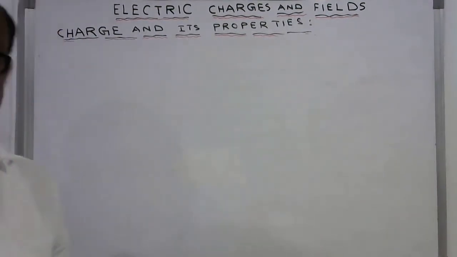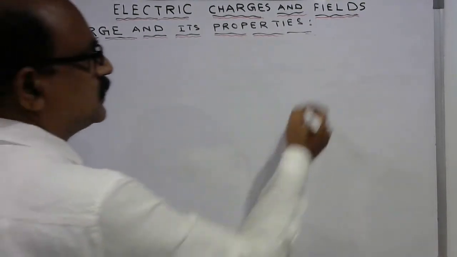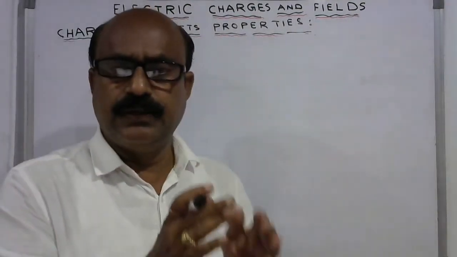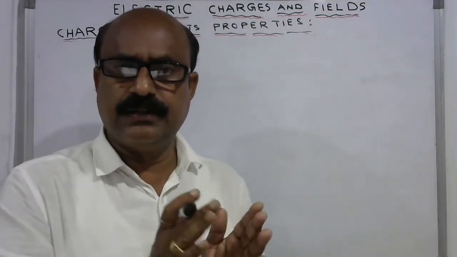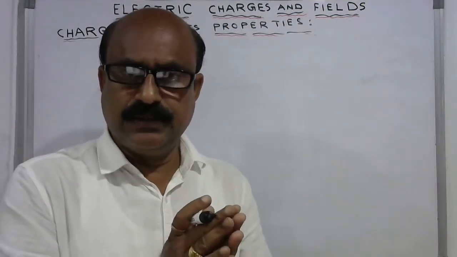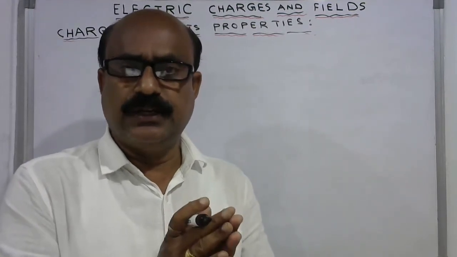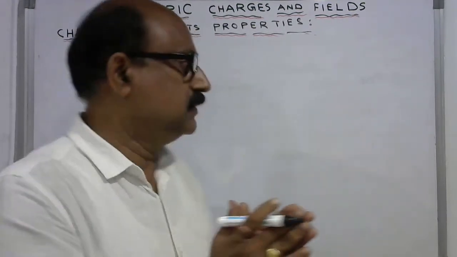So in the previous case we have considered a square of side a and the charge placed at each corner, identical charges. So instead of taking a square, suppose an equilateral triangle is taken.